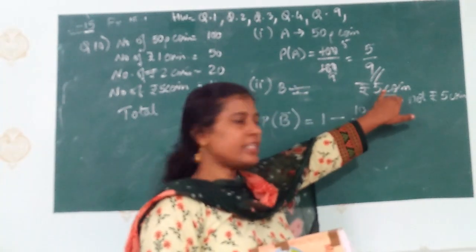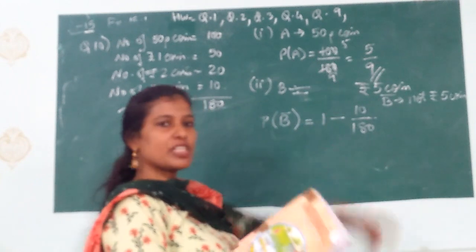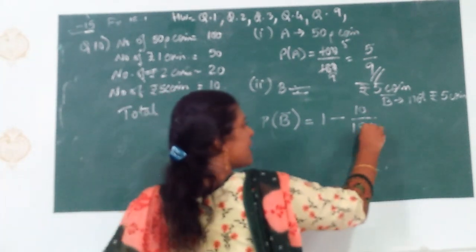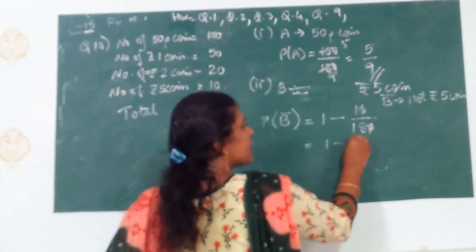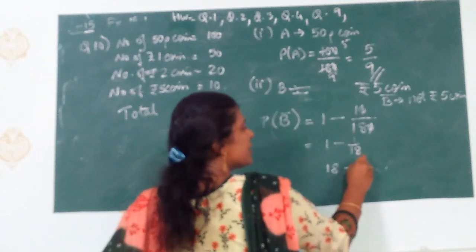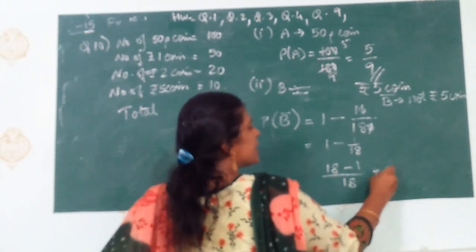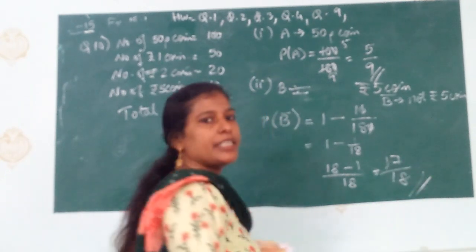B में 5 रुपये कॉइन ले लिया, नॉट बी में नॉट रुपीज 5 कॉइन लिया, यहाँ पे नॉट बी करके हम उसका आंसर निकालते हैं. 1 minus, here directly cutting can be done because they are in the form of division. 1 minus 1 upon 18, 18 ones are 18 minus 1 upon 18, that is 17 upon 18. This will be the final answer.